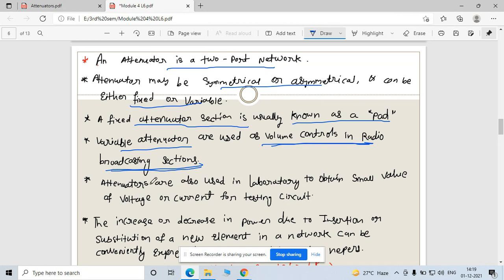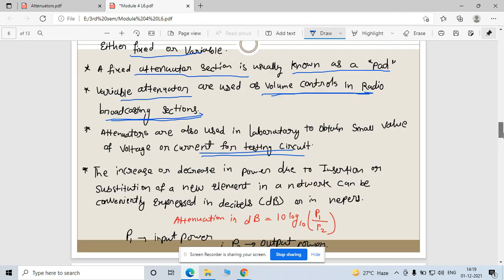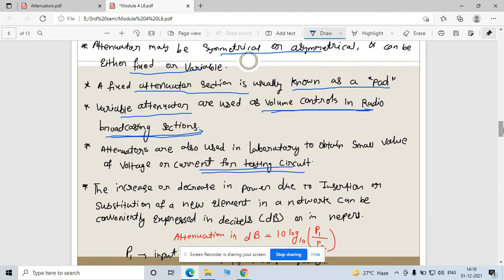Now, attenuators are also used in the laboratory, with small values of voltage and current, for testing circuits. This attenuator parameter is a loss component, right? You know what amount of current flows in that circuit, so once the loss component is known, you can easily find your output once you provide the input.